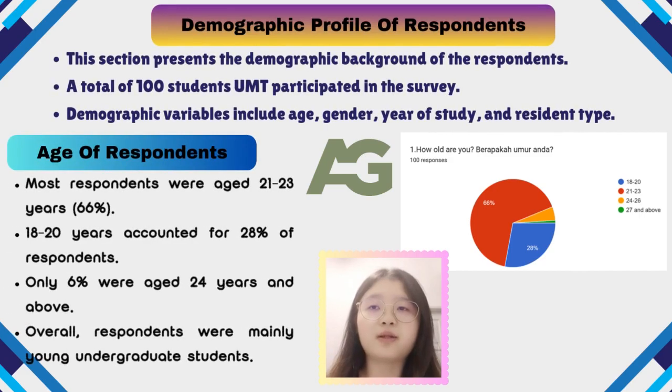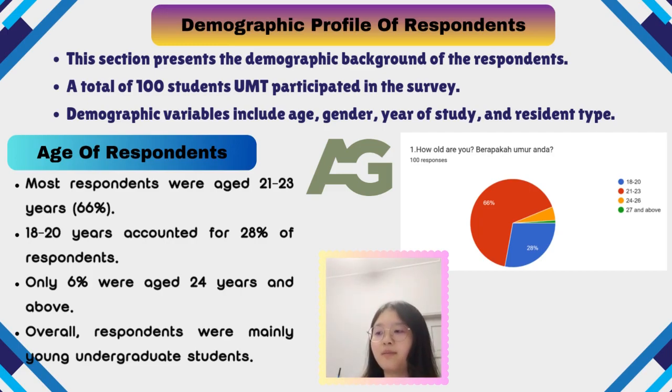Demographic profile of respondents. First, this section shows the demographic profile of the respondents. A total of 120 participated in this survey. The demographic information includes age, gender, year of study, and resident type. This breakdown of information helps us understand who the respondents are before analyzing water quality satisfaction.